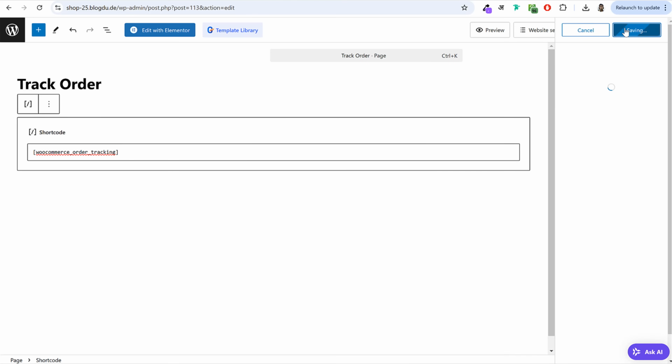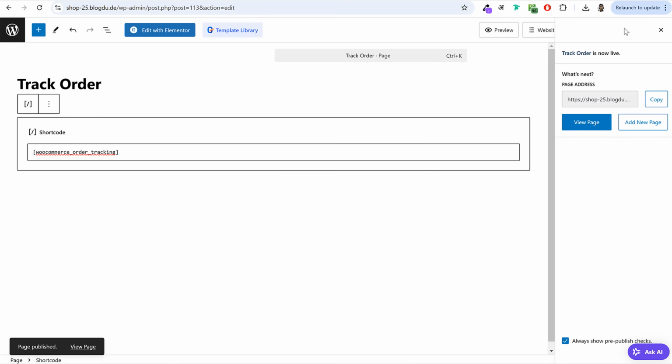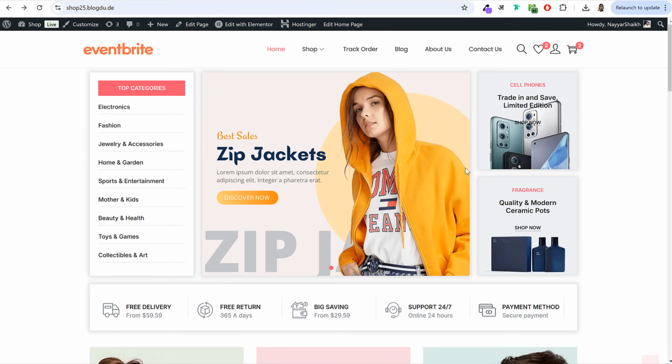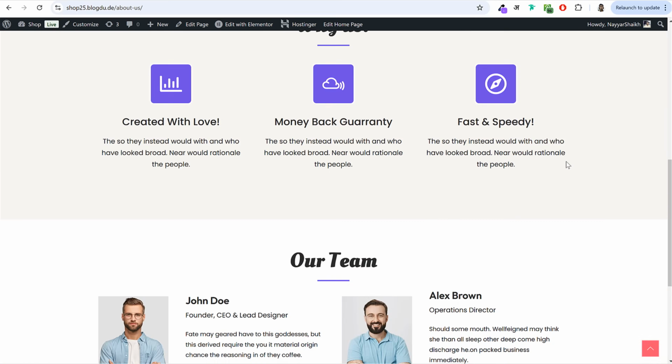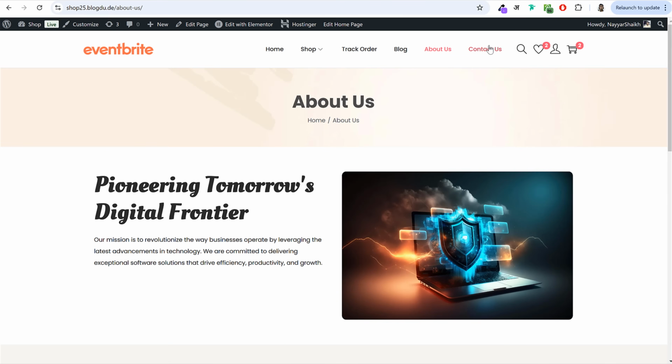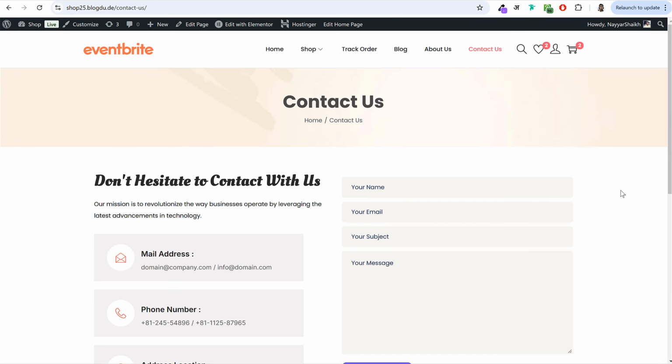This will become your shortcode page, or this will become your track order page. Again, come back to your dashboard. Now finally, 2 more pages are left, your about page and your contact page. If you open your about page, this is how it looks like. And if you open your contact page, this is how it will look like.